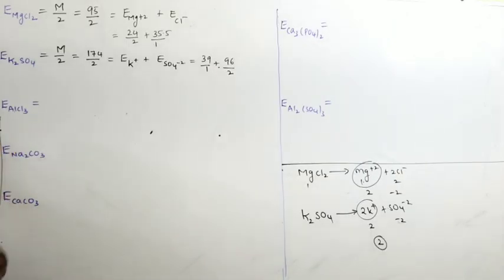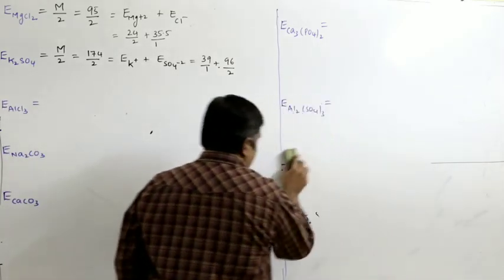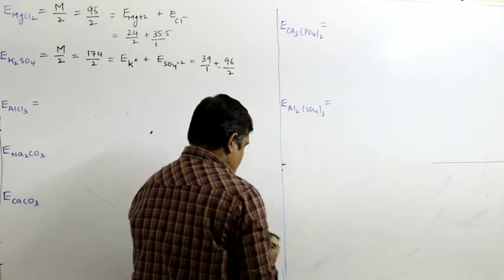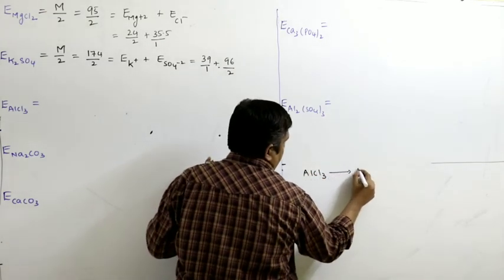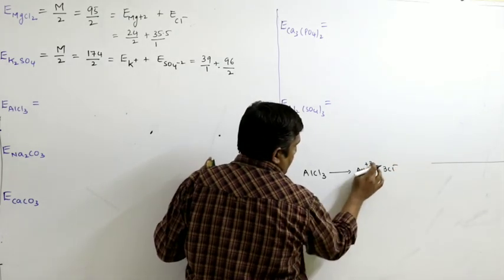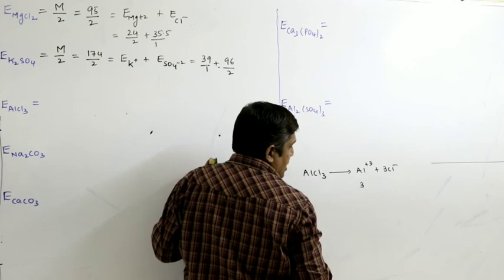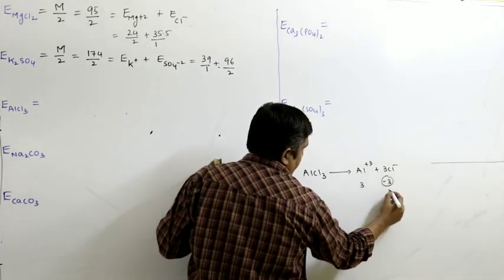Next, AlCl3. How does AlCl3 dissociate? AlCl3 gives Al+3 and 3Cl−. 1 into +3, that is 3, positive charge on the cation. 3 into −1, that is −3, but you have to take 3.